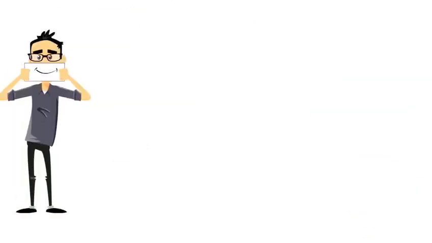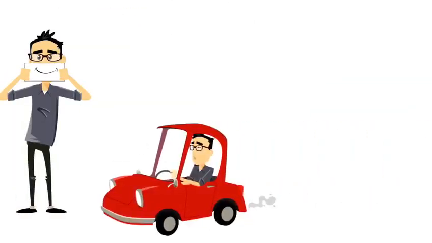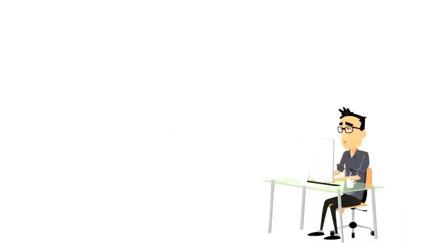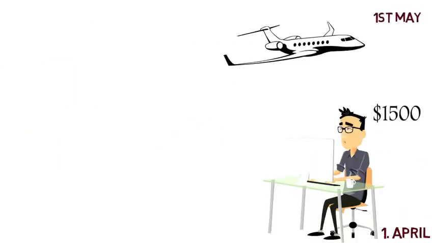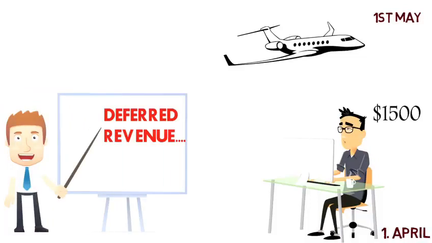Now, meet Fred. He really likes travelling and decides to book a flight to Europe. Fred purchases a $1,500 flight on the 1st of April which will depart on the 1st of May. This scenario is deferred revenue as the flight was paid before the service was provided to Fred.